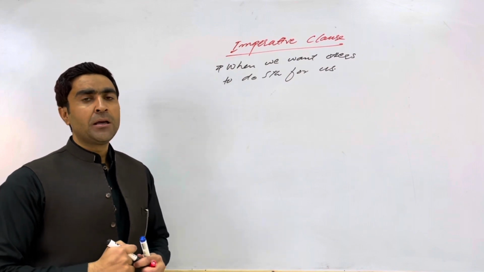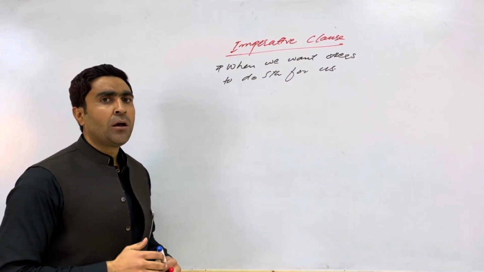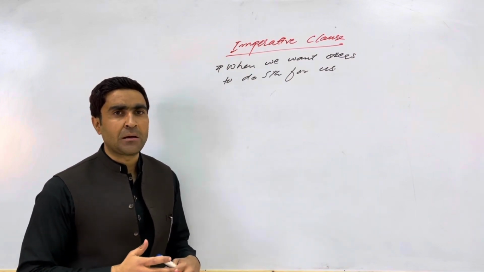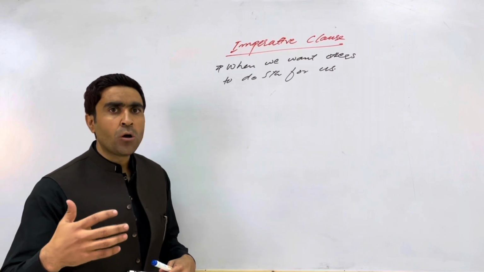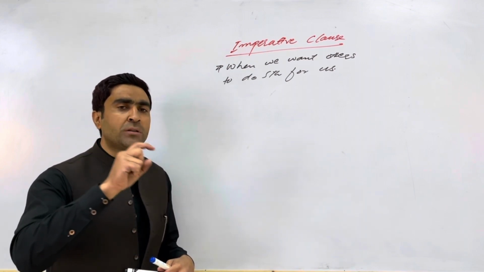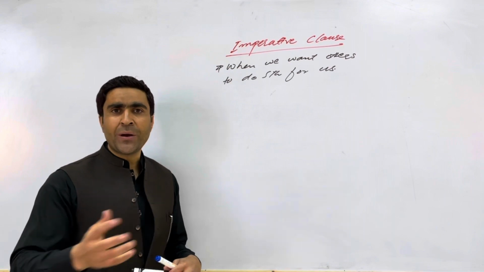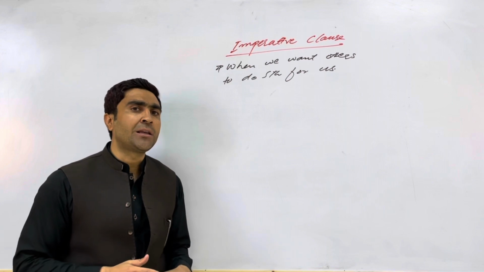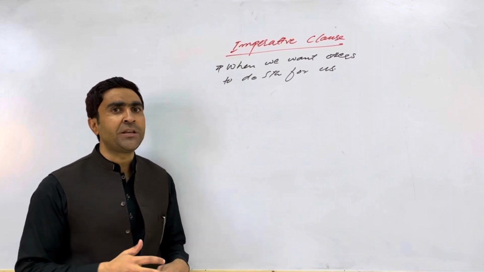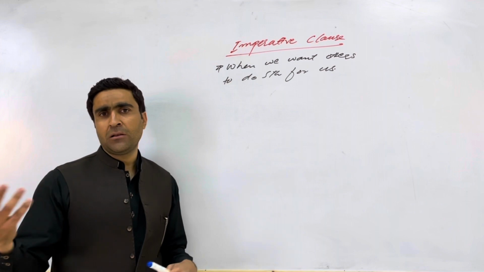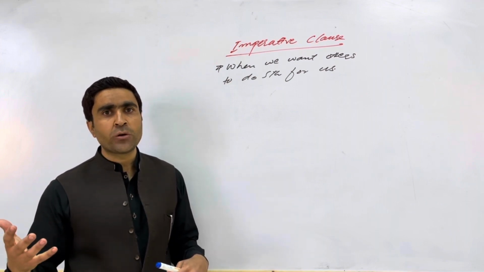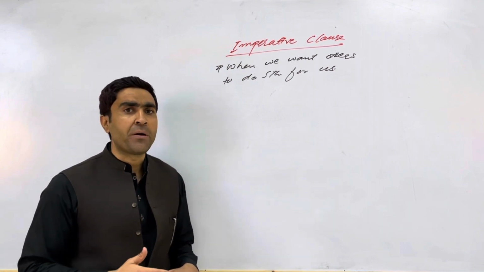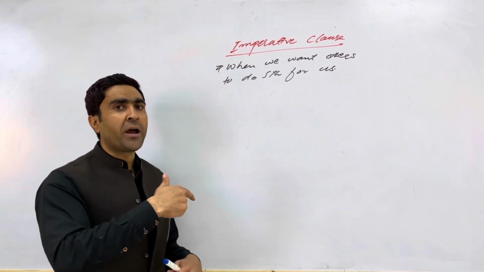For example, when I say to you, I have you write something for me. ठीक है. Now this is called the imperative sentence, or directly if I say... वो तो indirectly मैंने आपसे कह दिया, एक छोटी सी example दे दी. We will talk about the direct and indirect speech in detail in the coming videos. So if I say, जिस तरह कि मैंने वीडियो के स्टार्ट में 2-3 sentences बोले थे. So for example I said, look at the whiteboard. So I want you to look at the whiteboard.